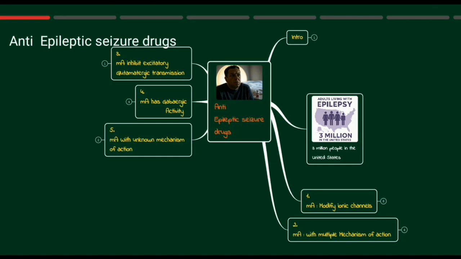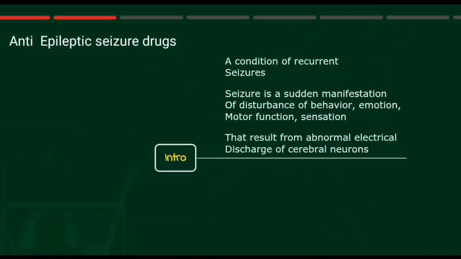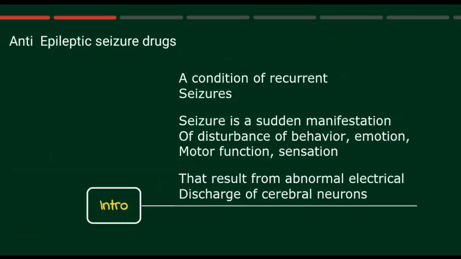Okay guys, let's talk about anti-epileptic seizure drugs. So what is epilepsy? Epilepsy is a condition of recurrent seizures, and seizures are sudden manifestations of disturbance of behavior, emotion, motor function and sensation that result from abnormal electrical discharge from cerebral neurons.